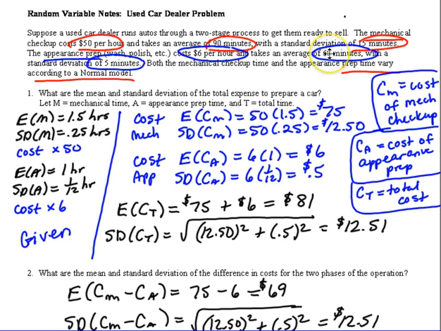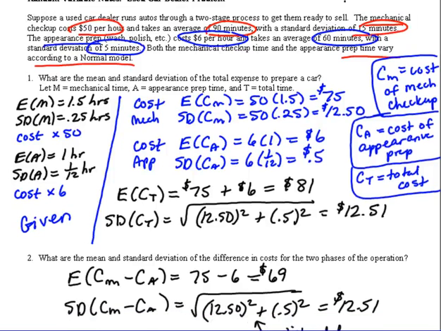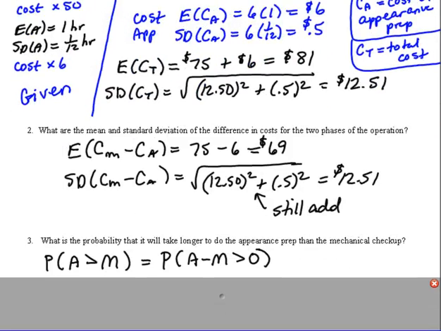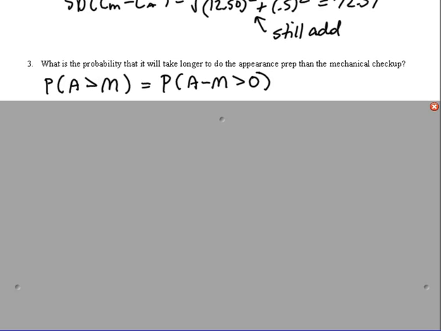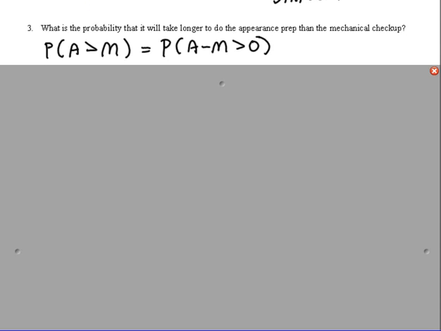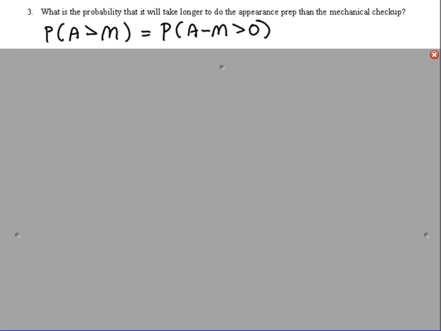For the 60 minutes here, if we add or subtract 2 standard deviations, 95% of the time it's going to take between 50 and 70 minutes. So yes, it would be possible that the appearance prep time could take longer than the mechanical checkup. Even though the mechanical checkup has an average time that's longer, it also varies more. So the question is, what's the probability that the appearance prep time will take longer than the mechanical checkup?